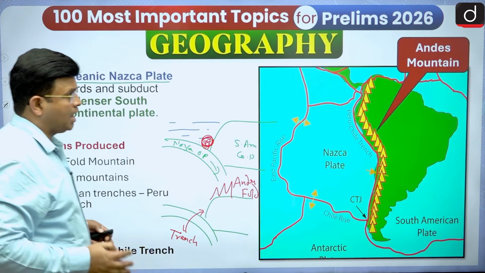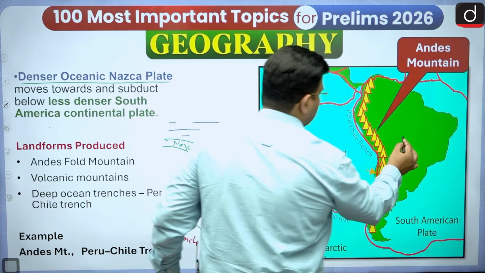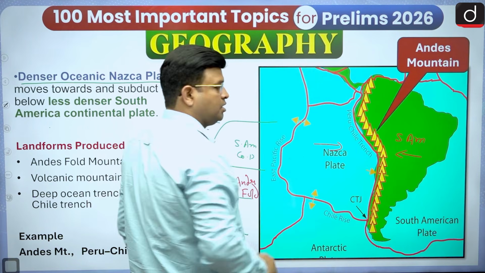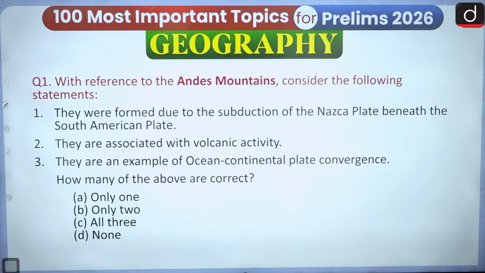So here we have seen the Andes mountain has been formed by the Nazca plate converging with the South American continental plate. Ocean-continental convergence. Here, with reference to the Andes mountain, consider the following. They were formed due to the subduction of the Nazca plate beneath the South American plate. We have to see whether it is right or wrong.